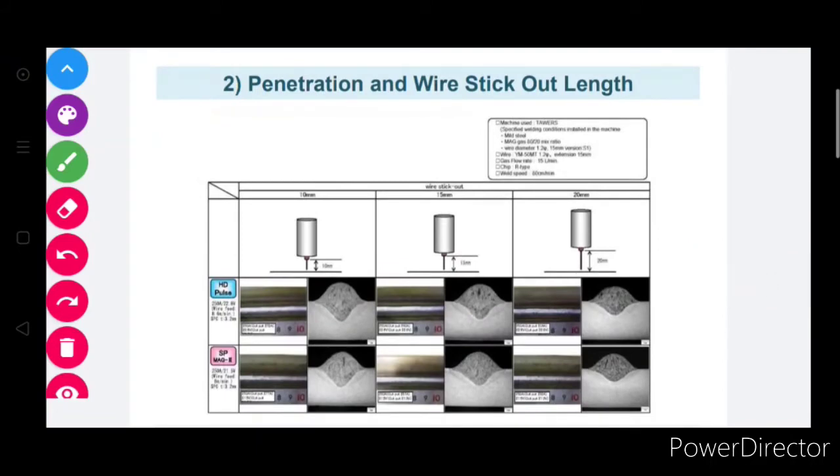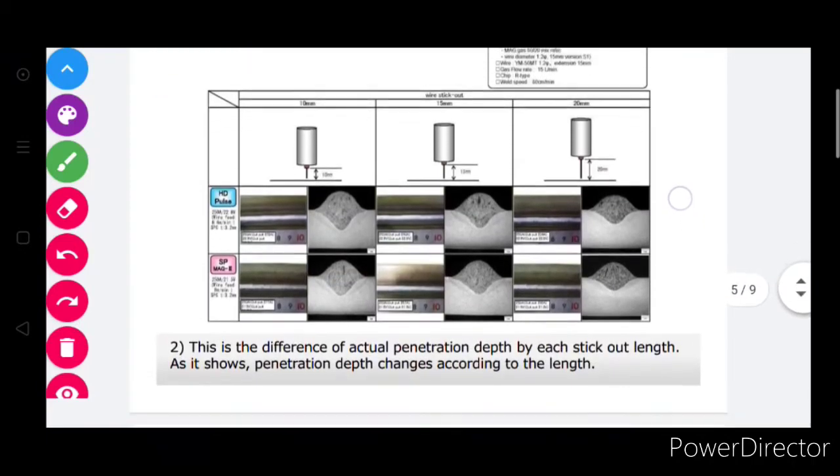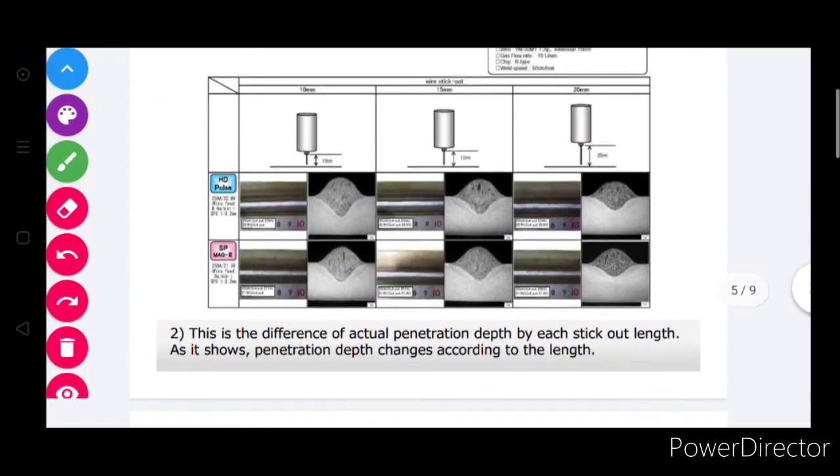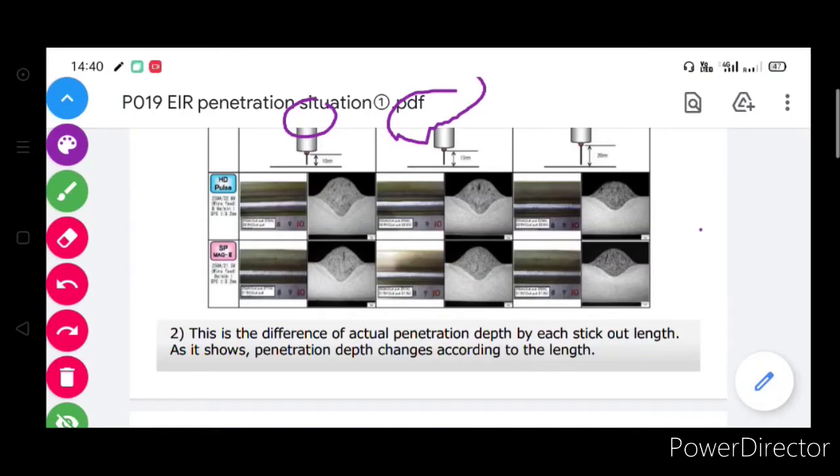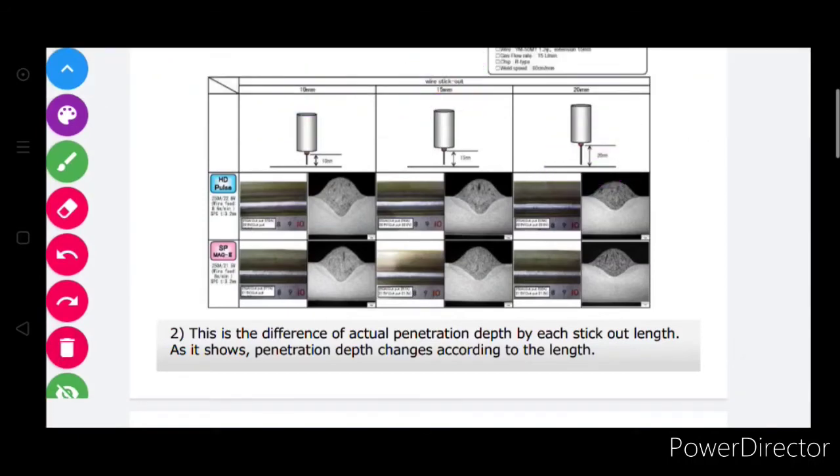Second topic is penetration and wire stick out length. Okay, so there are three sections: 10 mm, 15 mm and 20 mm. There are two types of welding described here. One is the HD pulse and another is the SP pulse.